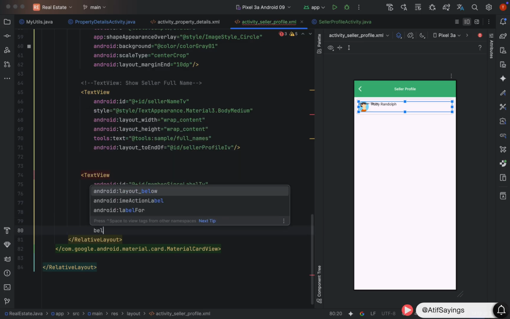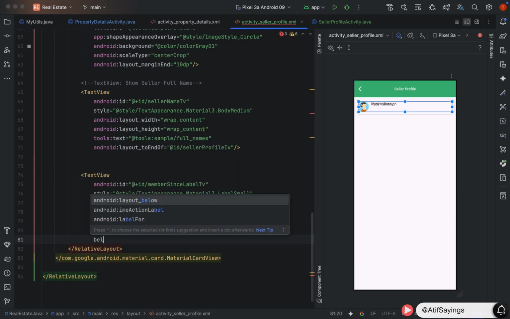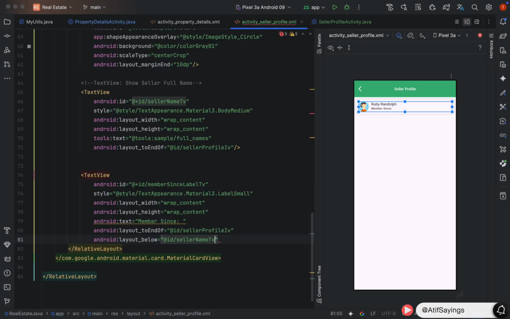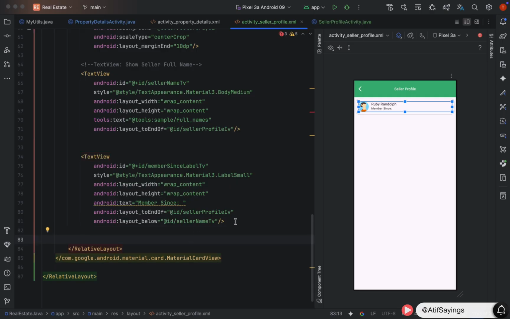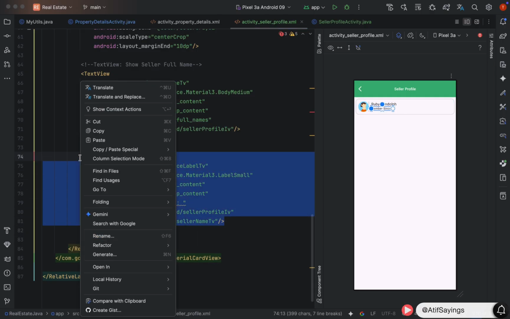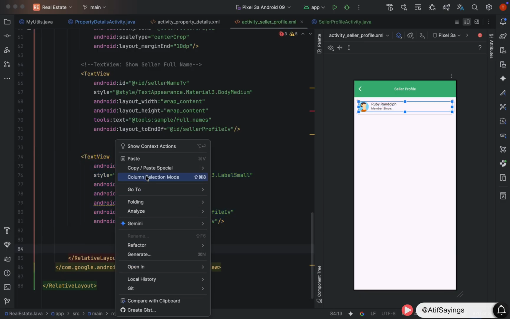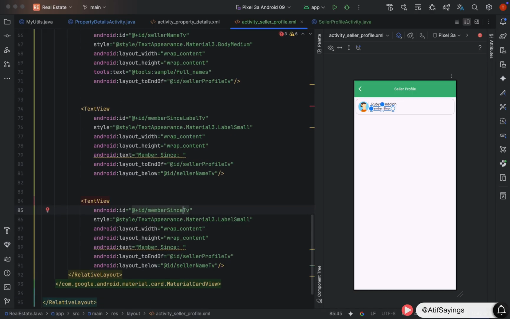and we need to place that text view at the end of the seller profile image view. Also below the seller name text view. Now we need to create another text view on which we will show the date when user has created the account. For that, we will just copy this text view, copy it and paste it right after it. After pasting it, change the ID of this text view to member since TV.